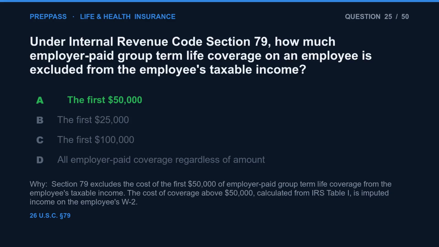The correct answer is A. Section 79 excludes the cost of the first $50,000 of employer-paid group term life coverage from the employee's taxable income. The cost of coverage above $50,000, calculated from IRS Table I, is imputed income on the employee's W-2.